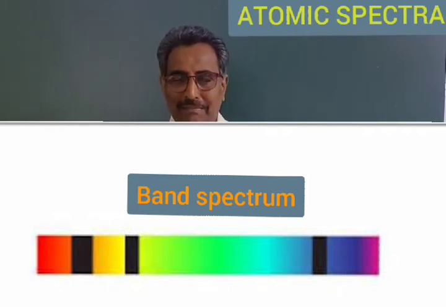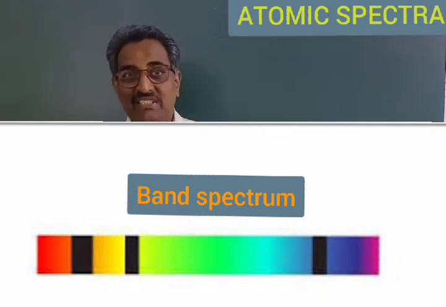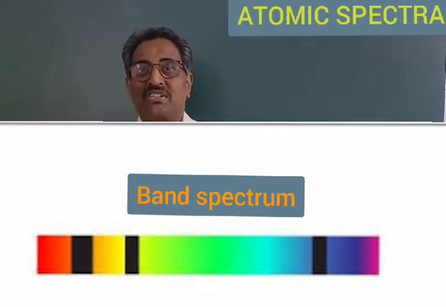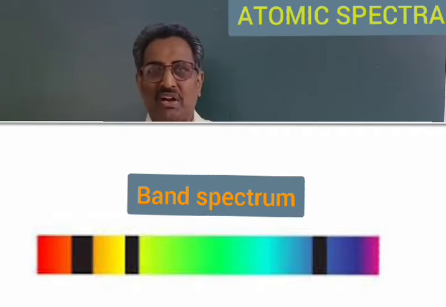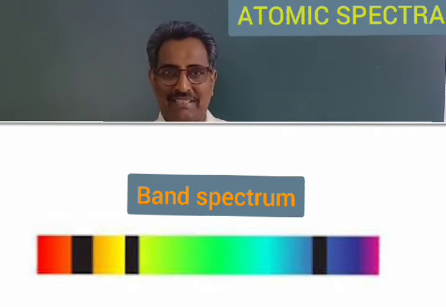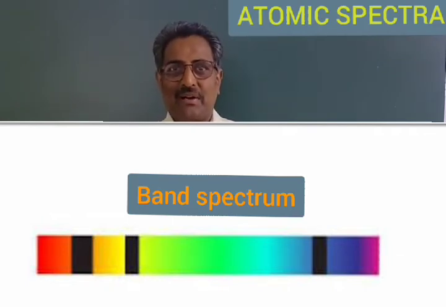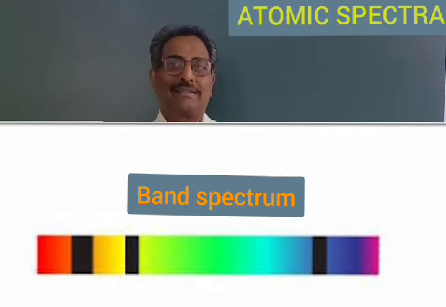The band spectrum contains bands of colors in which there are sharp edges to colors, sharp edges to the bands. Whereas in a continuous spectrum, there are no sharp edges to the colored bands. In the discontinuous spectrum, that is in the band spectrum, sharp edges are found between one band and the other band.